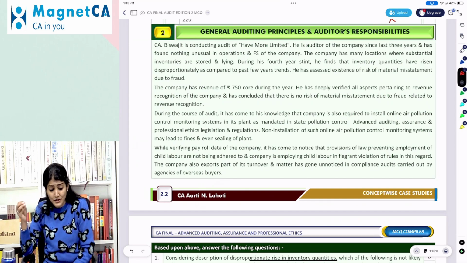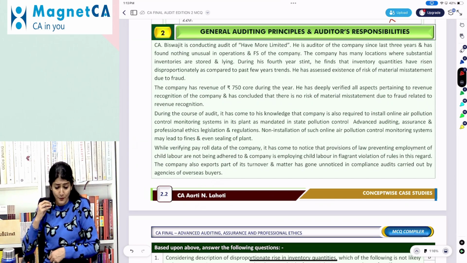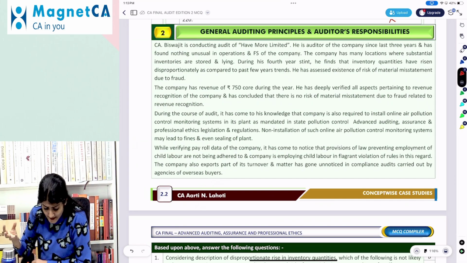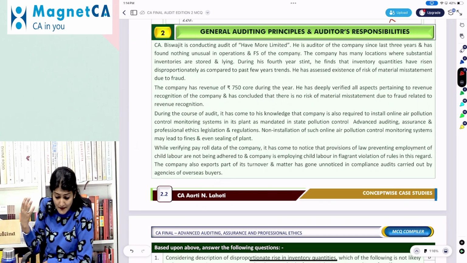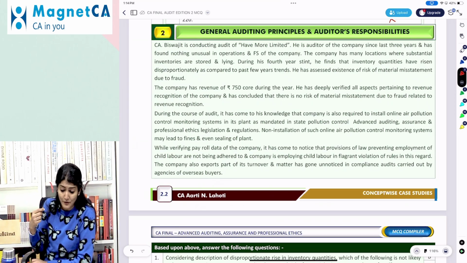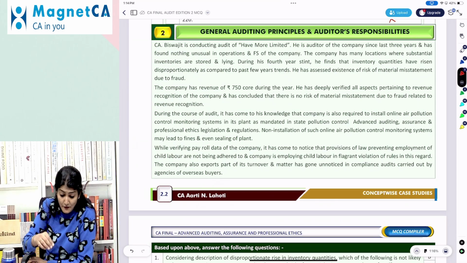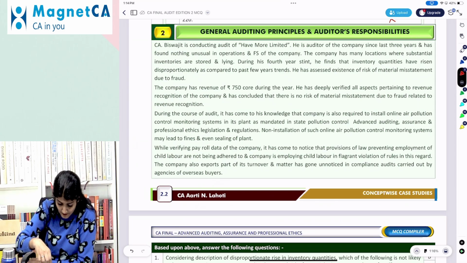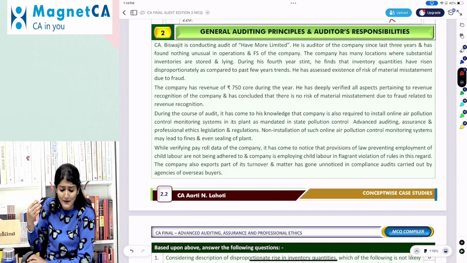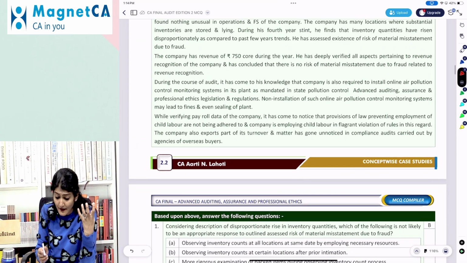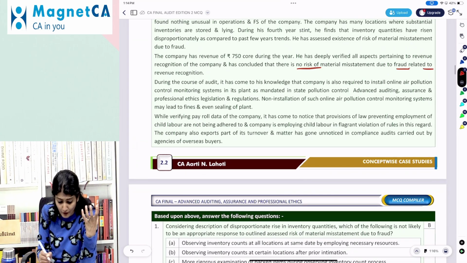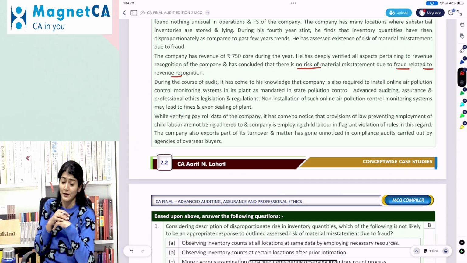Company has many locations where substantial inventories are stored and lying. During his fourth year stint, he finds that inventory quantities have risen disproportionately as compared to the past few year trends. He has assessed the existence of RMM due to fraud. The company has revenue of 750 crore during the year. He has deeply verified all aspects relating to revenue recognition of the company and has concluded that there is no RMM due to fraud related to RR, revenue recognition.